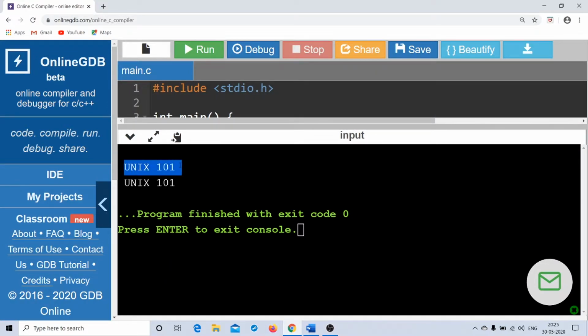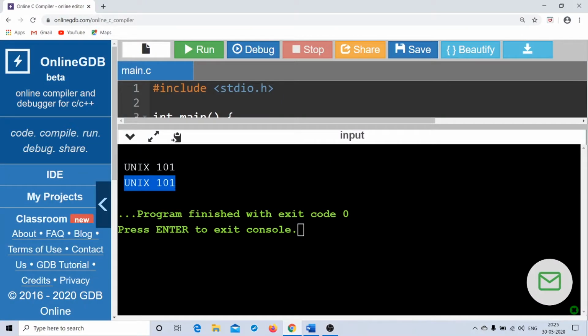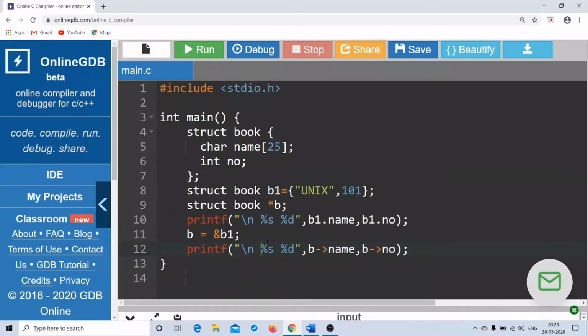Now this first line output, Unix 101, is through the dot operator because I'm trying to access the structure elements through a structure variable. And this second Unix and 101 is through the arrow operator because I'm trying to access the structure elements through pointers, right? So that is the fundamental difference in terms of accessing the structure elements.